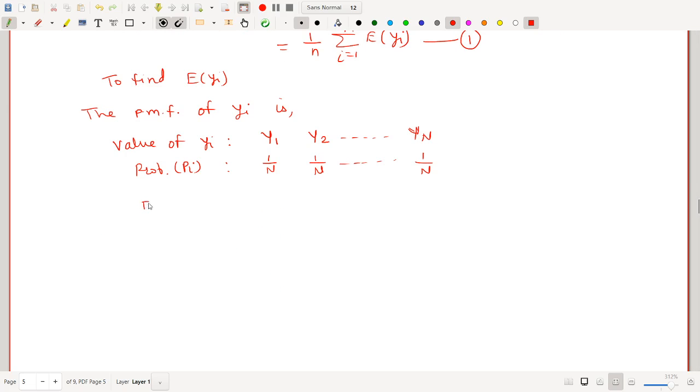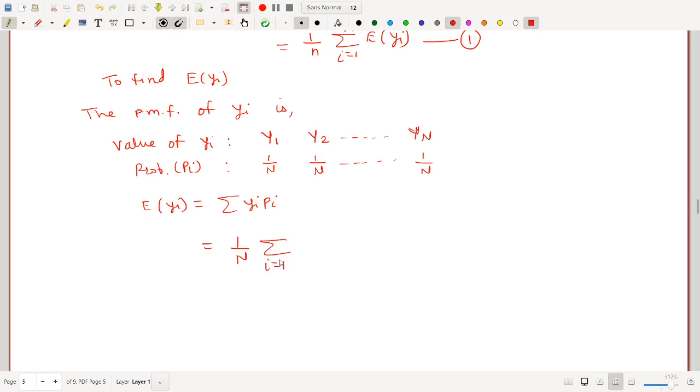Now we know if PMF is given, then how to find expected value of yi. To find expected value of yi, we take summation yi into pi. Now pi is constant, which is 1 upon N, so I can write it outside this summation, and yi takes values y1, y2 up to yN.